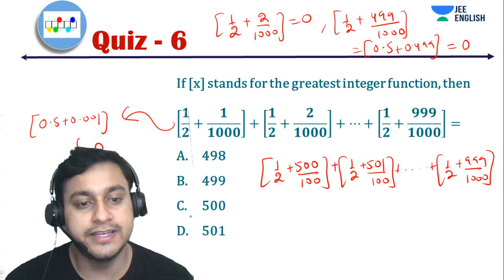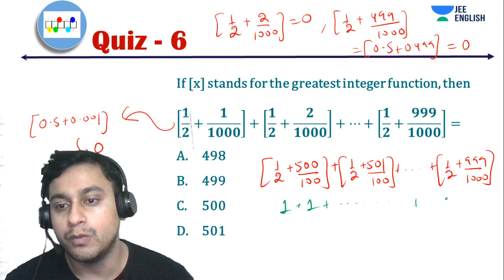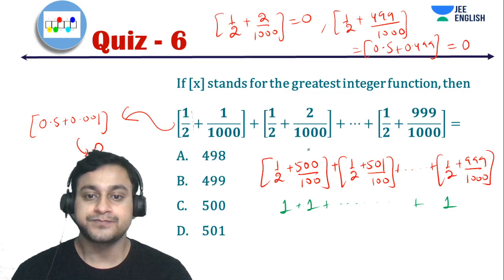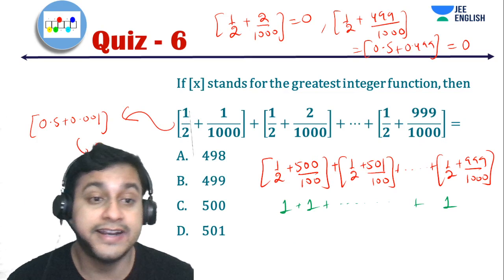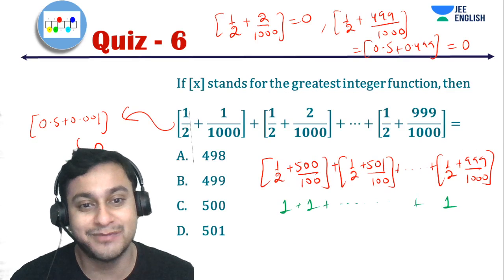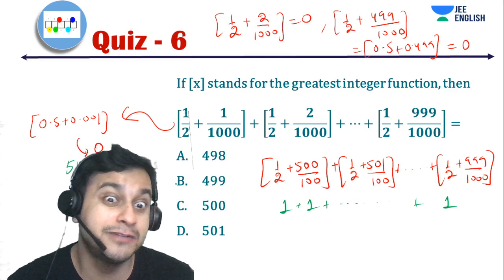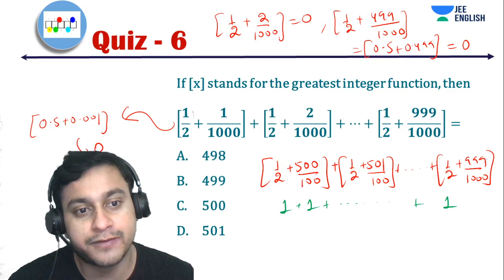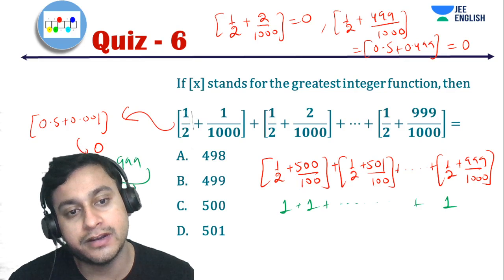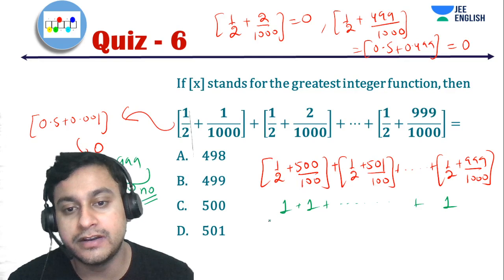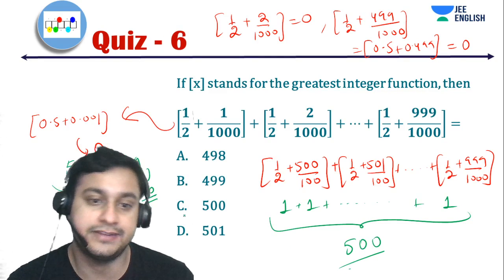Now if you just see here, this will be 1, this will be 1, and so on. It will be added 1. How many times will it be added? We are going from 500 till 999. That is obviously 500 numbers. A lot of people get confused and tick option B, but that is wrong, because from 500 to 999, we have 500 numbers. So 500 times 1 will be written, and therefore the answer is 500, my dear friends.